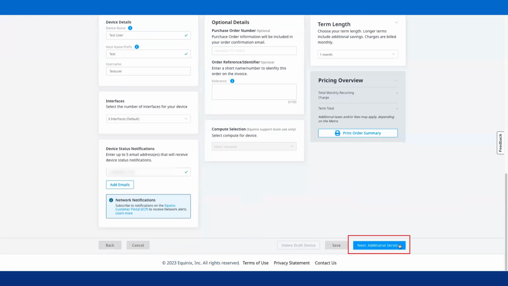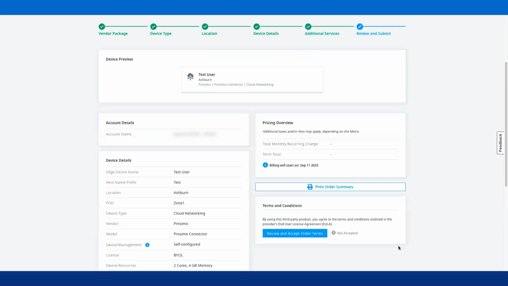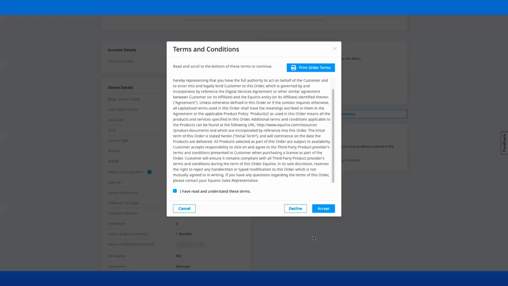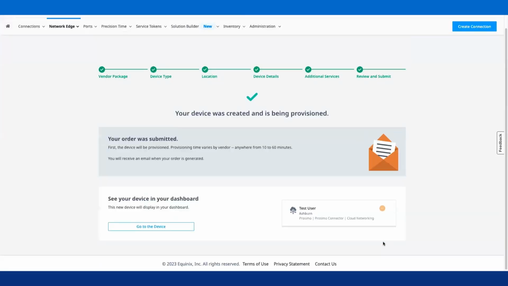Here we'll apply an access control list and then click Next. Now we'll review and accept the order terms, and then we can click Create Virtual Device. A Prosimo Connector device is now being provisioned.